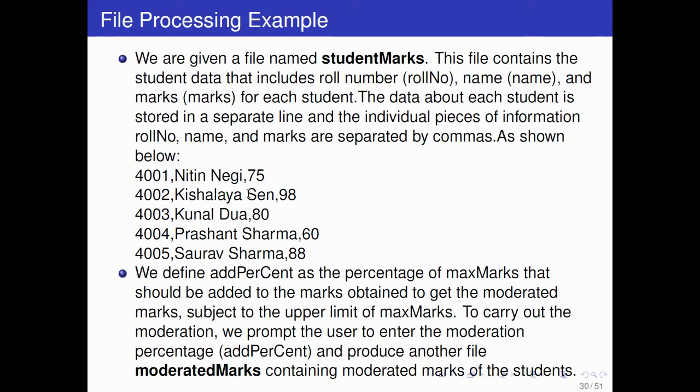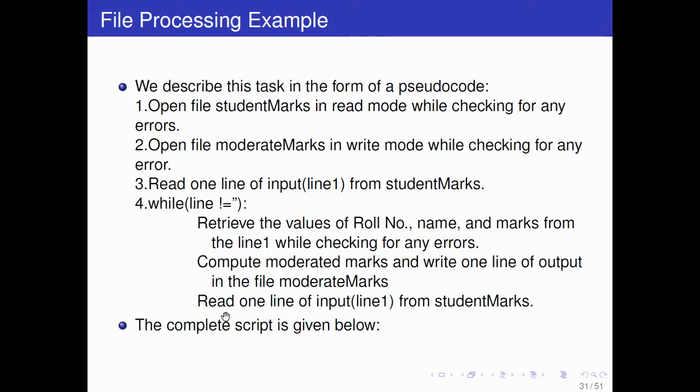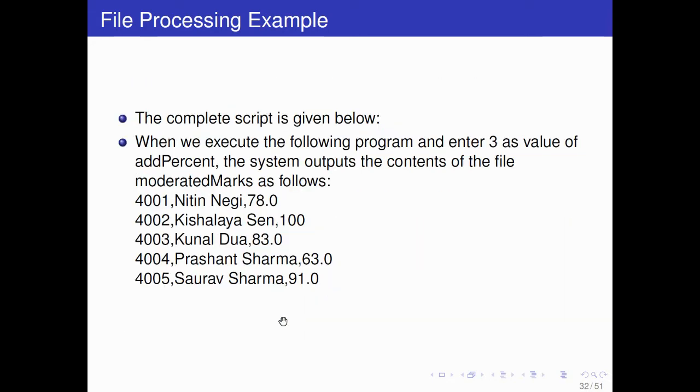Inside that file, moderated marks, then again read one line of input from student marks, and you will keep doing that until this line becomes an empty string. So line by line, you will read and you will update marks. Then the code is here. So this is giving information. Suppose the complete script is given below.